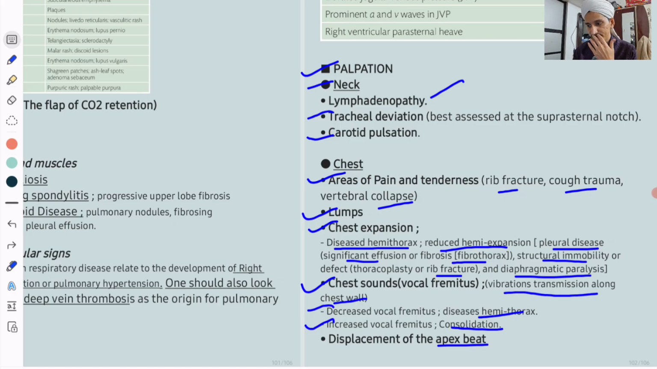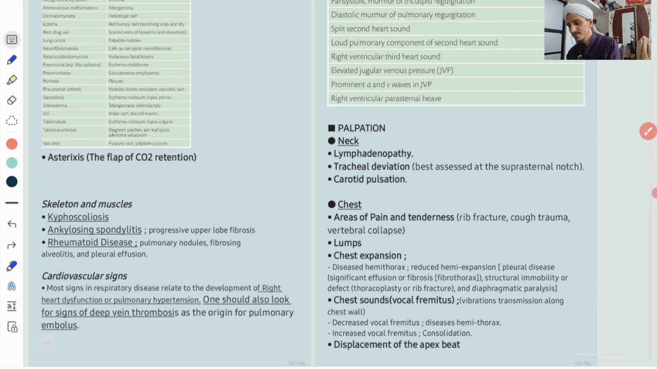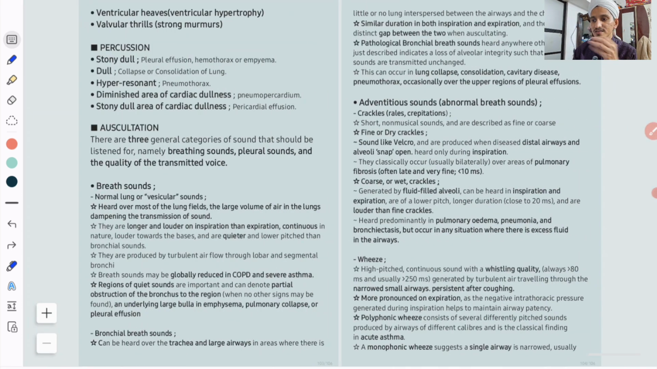Apex beat, you will palpate for apex beat. Very rarely we palpate this. Ventricular heaves you can see, that indicates ventricular hypertrophy. Valvular thrills you can see, strong murmurs. Remember these things: palpate with the fingertips, thrills with this part of the palm, and heaves with the heel of the palm. So this is for apex beat, this is for thrills, this is for heaves. So this is important actually. Cardiac palpation. Percussion very rarely we do in examination.